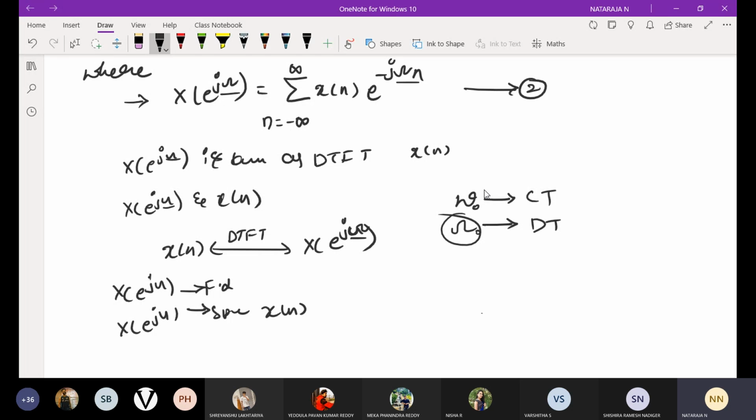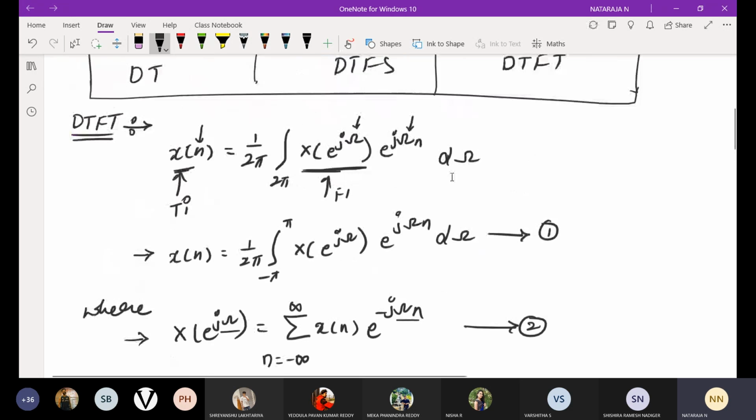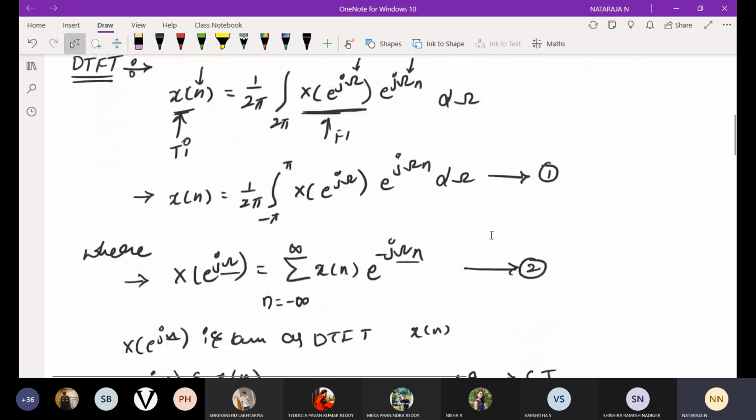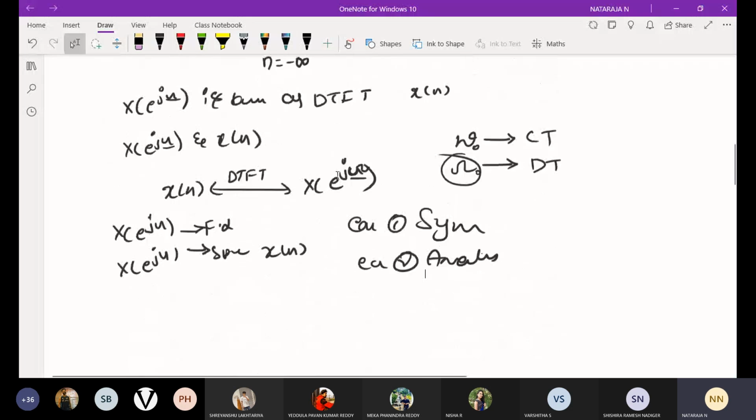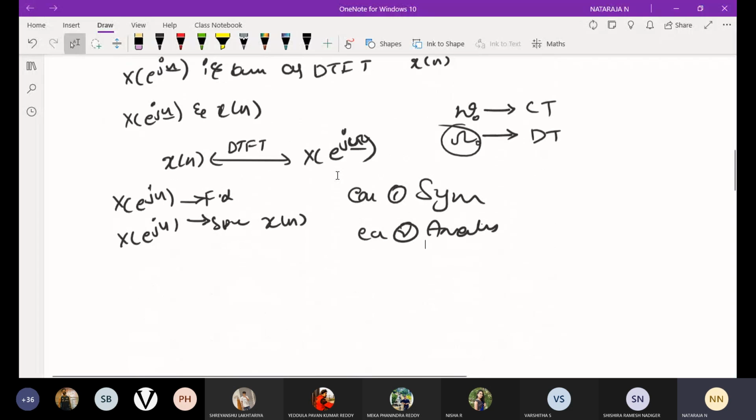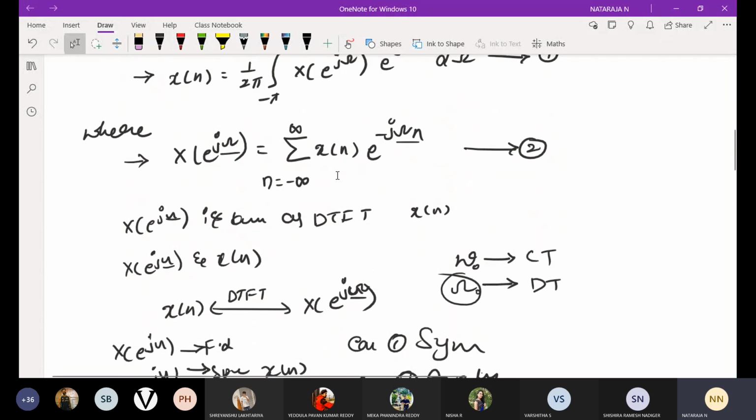Here we have two different equations. Equation 1 is called the synthesis equation, and equation 2 is the analysis equation. That is the major difference between equation number 1 and equation number 2. Please make a note of these things.